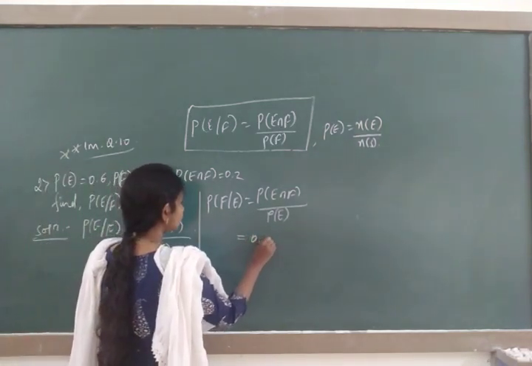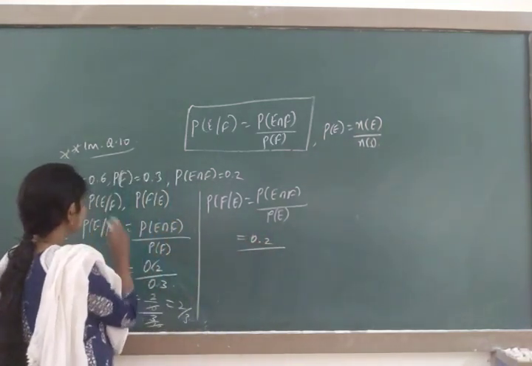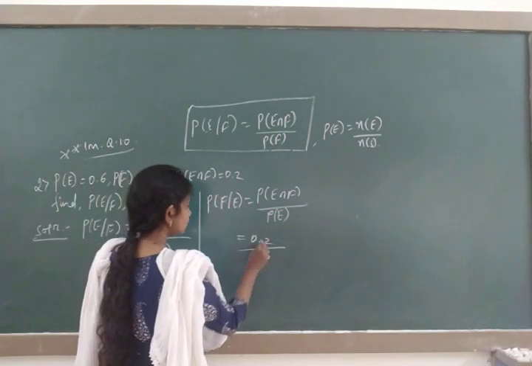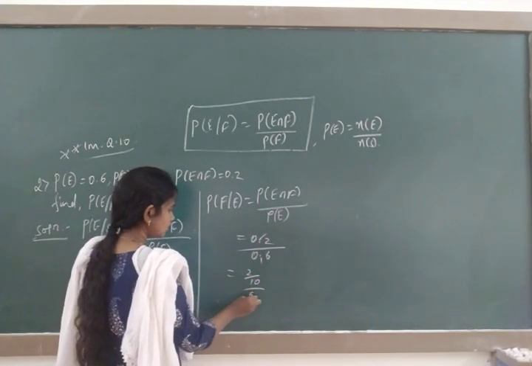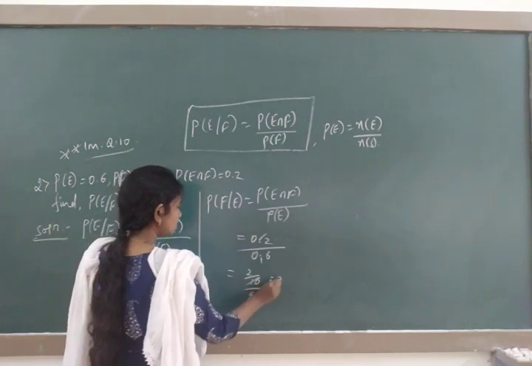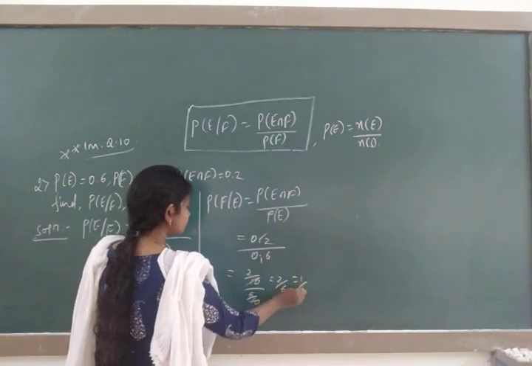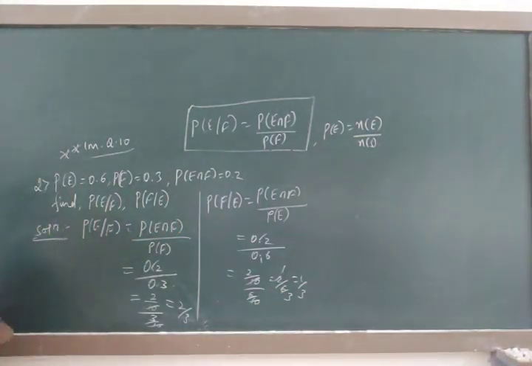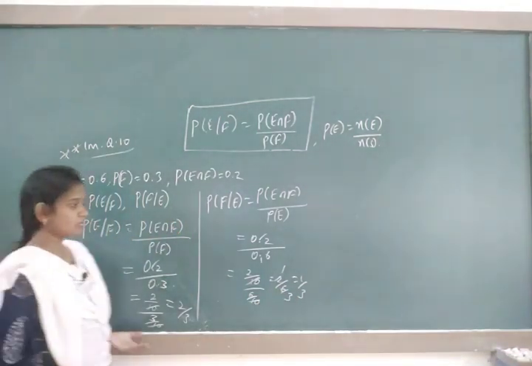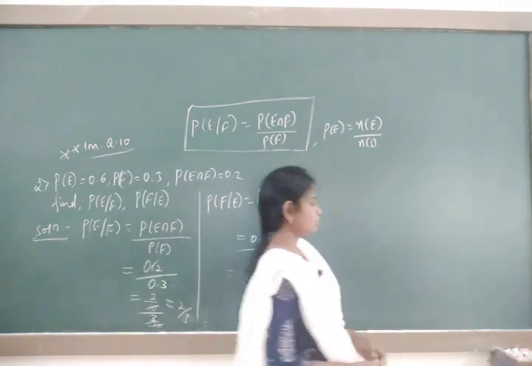It's 0.2. What is P of E? It's 0.6. Remove the decimals. It's 2 by 10 and 6 by 10. 10 with the 10 cancel. It's 2 by 6, 2 ones are 2, 2 threes are 6, so 1 by 3. So this is all about the formula method problems.